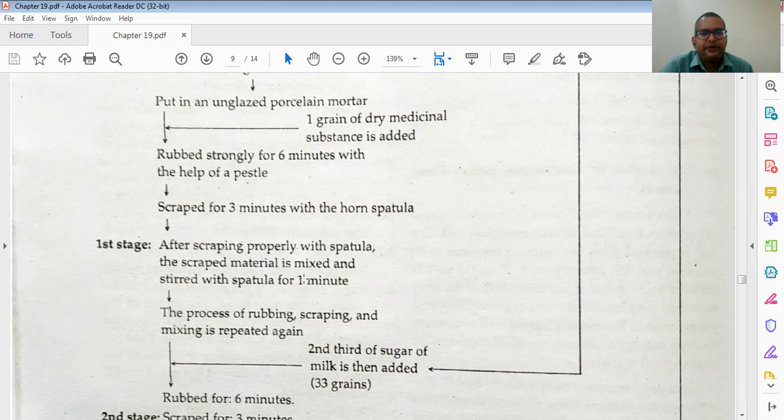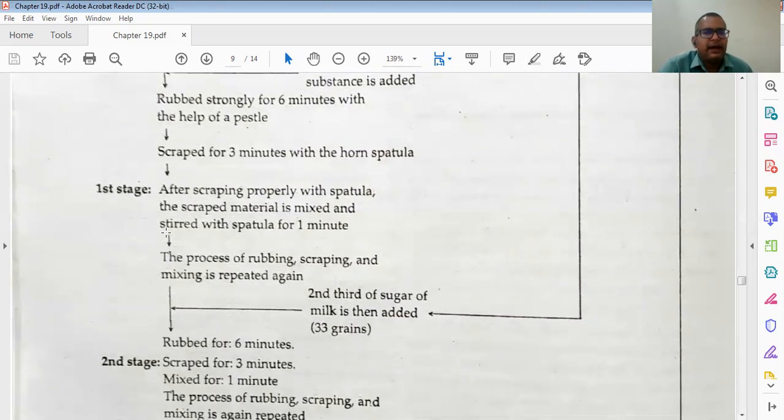Then scrape for 3 minutes with a hand-made spatula, or if you do not have one, you can use a steel spatula also. After scraping properly, the scraped material is stirred with the spatula for 1 minute. Then the process of rubbing, scraping and mixing is repeated again.